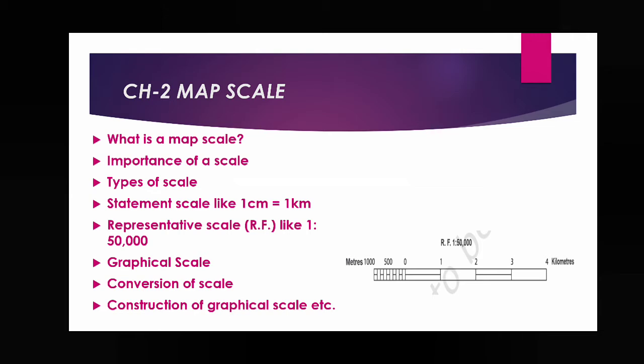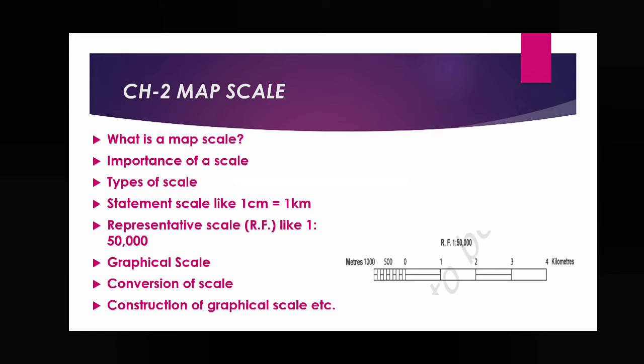Whenever we are going to represent the railway line on a map, we first have to reduce it according to the area of the map. This reduction is done by scale. Scale's work is to reduce the original things present on the earth's surface so we can produce them on the map.